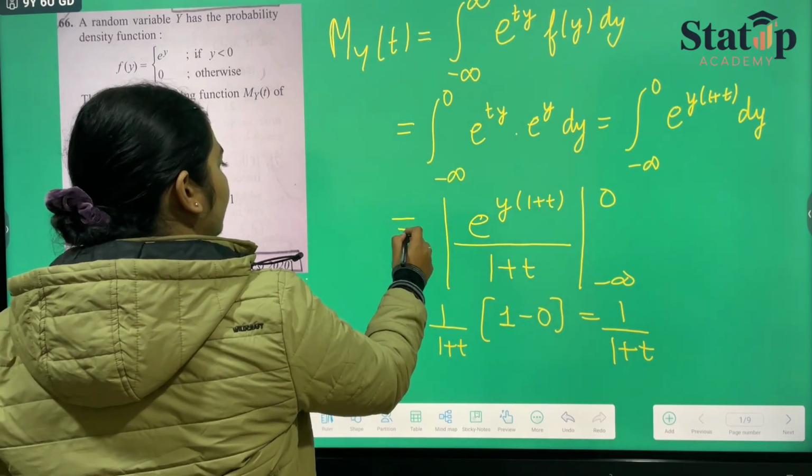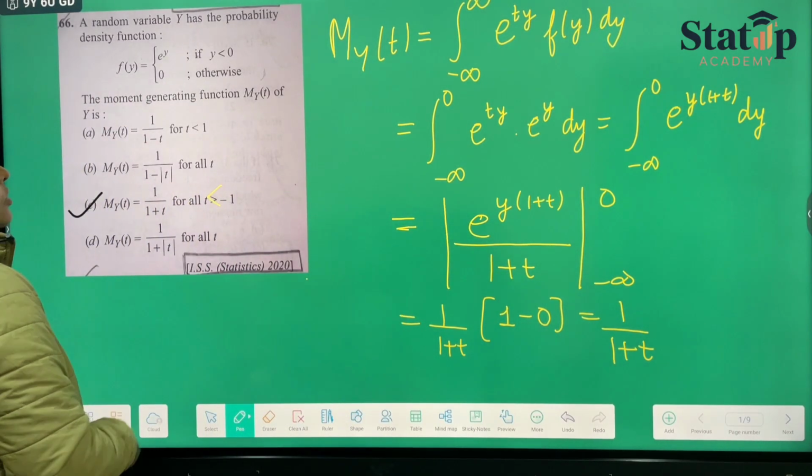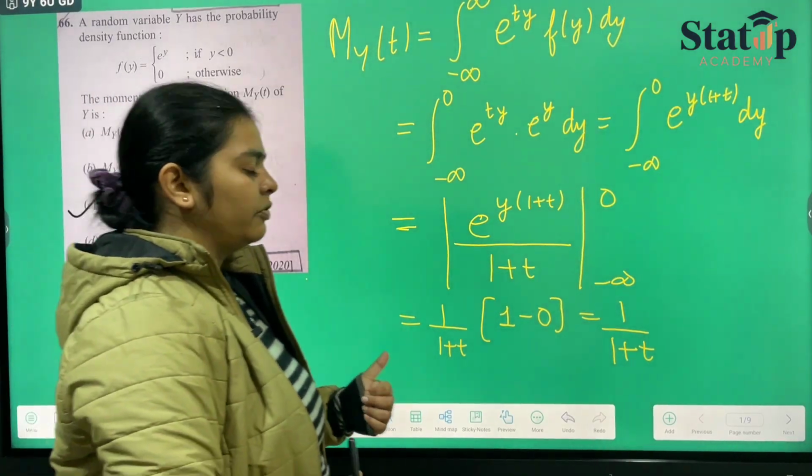Here t is less than minus 1. So this is our final answer.